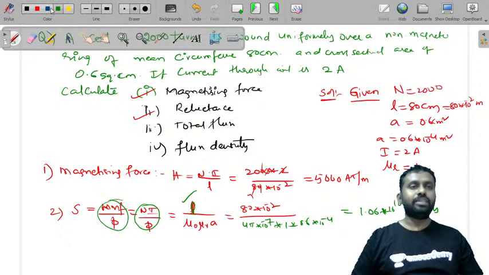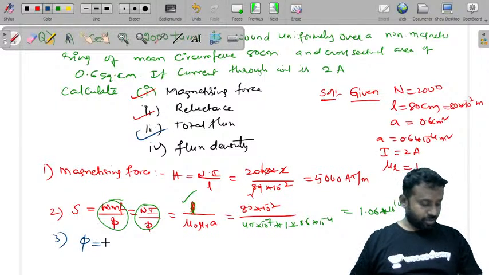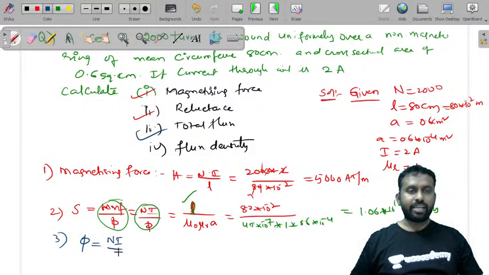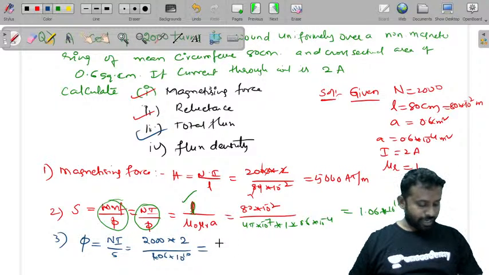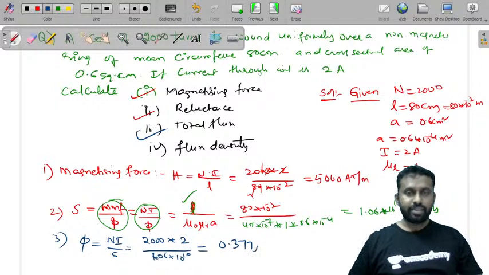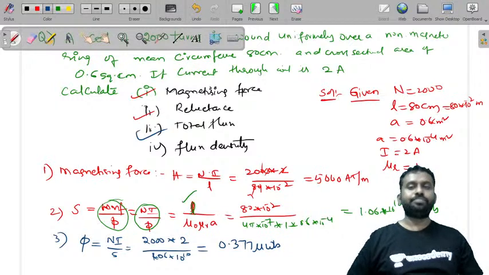Now let us see what is the third question given to us. Third question is total flux. What is the flux equal to? Flux is equal to mmf by reluctance. mmf is N into I, so N is 200 and I is 2, and reluctance we have found 1.06 into 10 power 10. So this will give you a flux value of 0.377 micro Weber.